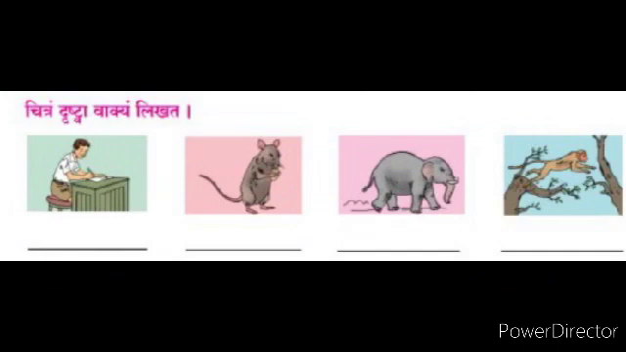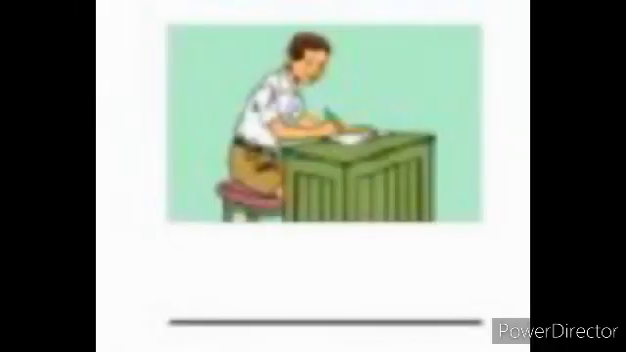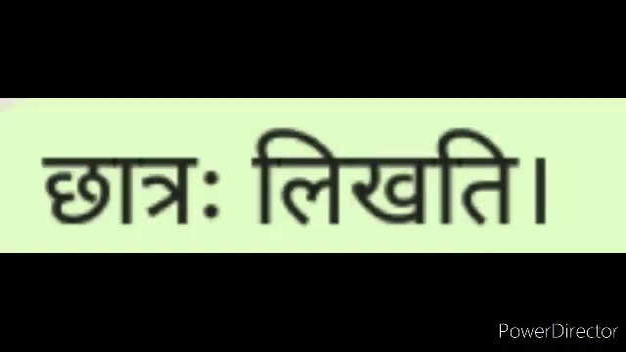Chitram drishtva vakyam likhata. See the picture and write the sentence. In the first picture, we observe one student is writing. Now listen. When the boy is wearing a uniform, we write Chhatrah, student. And if he is wearing civil dress, then we write Balah. So here we see a student. Student is writing, Chhatrah likhati. We write here Chhatrah likhati.